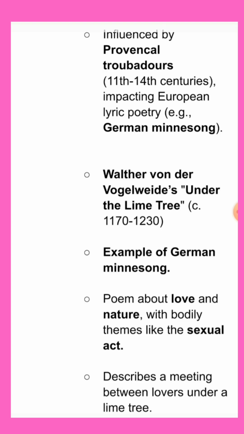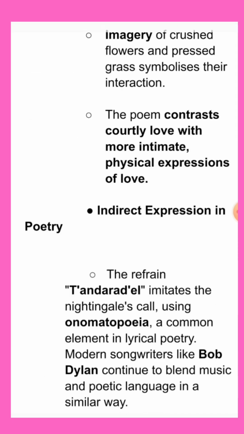An example for that is German Minnesang. Walther von der Vogelweide's Under the Lime Tree is an example for that. And it exemplifies this mutual relationship between love, poetry, and music. It also speaks about love and nature with bodily themes like the sexual act. It describes a meeting between lovers under a lime tree.